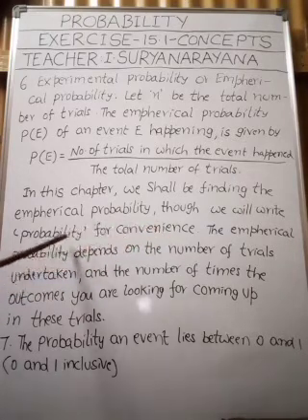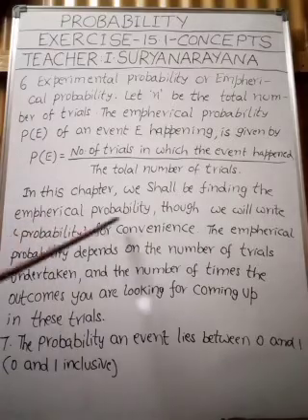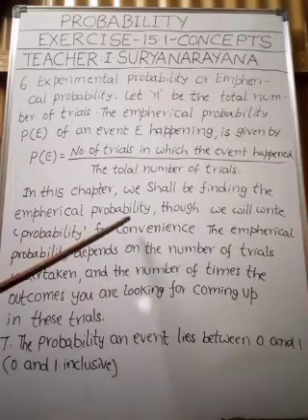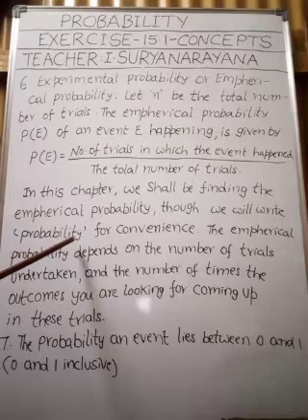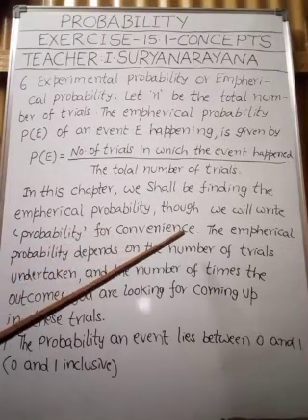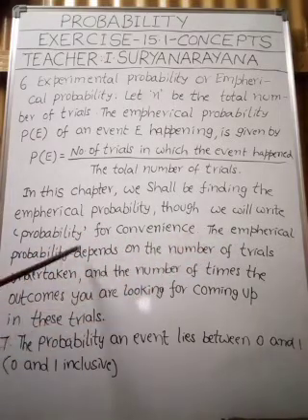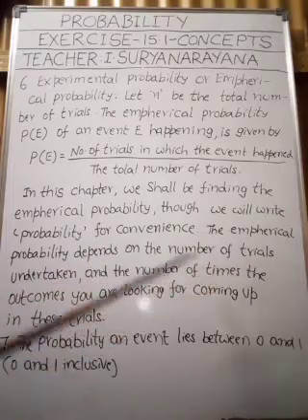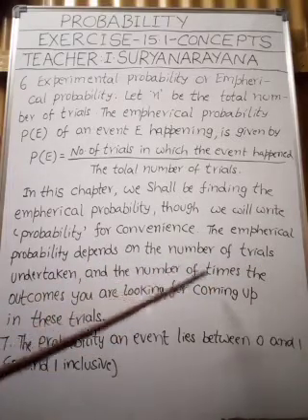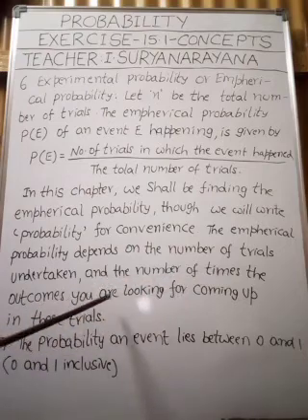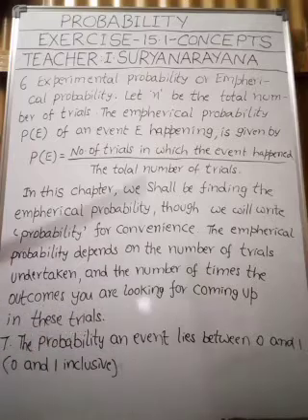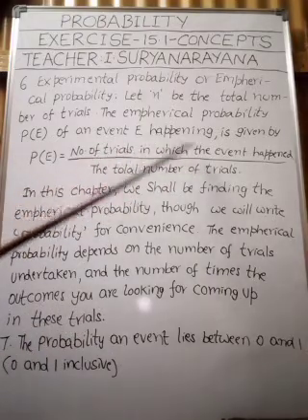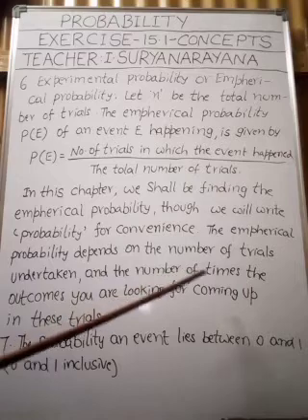So we are using the word probability only, not empirical probability, for our convenience. The empirical probability depends on the number of trials undertaken and the number of times the outcomes you are looking for come up in these trials. Okay, my children, here this formula is explained.